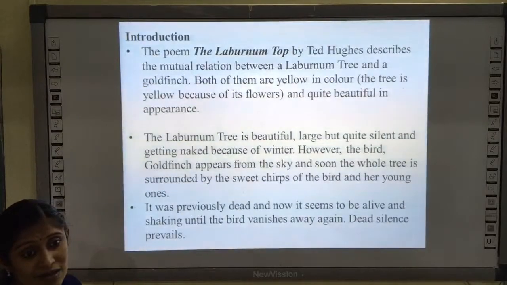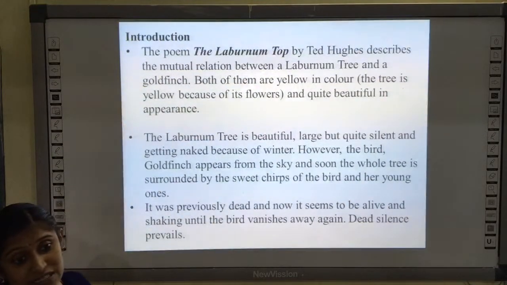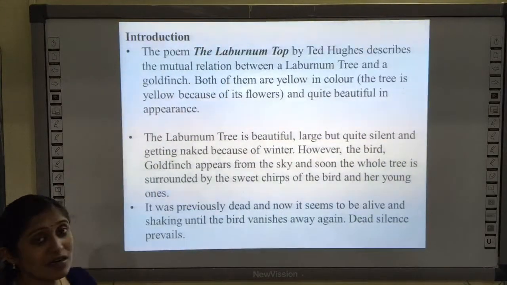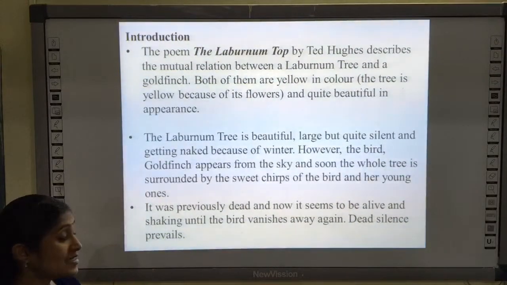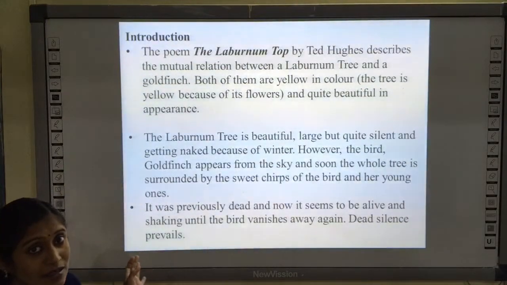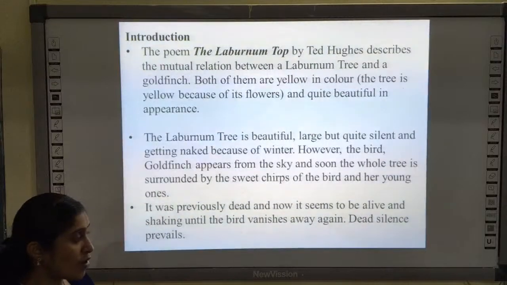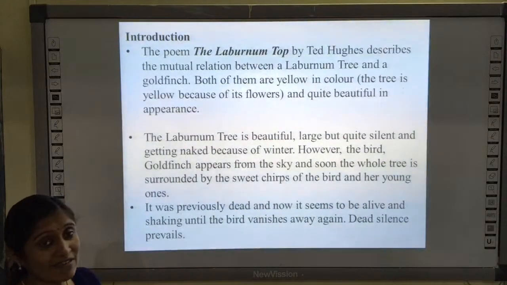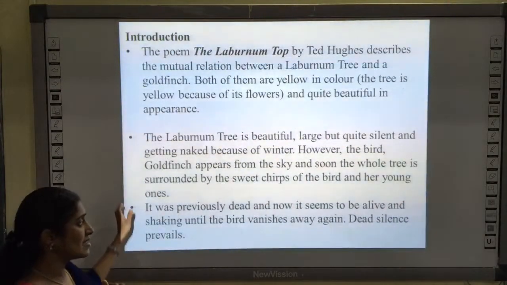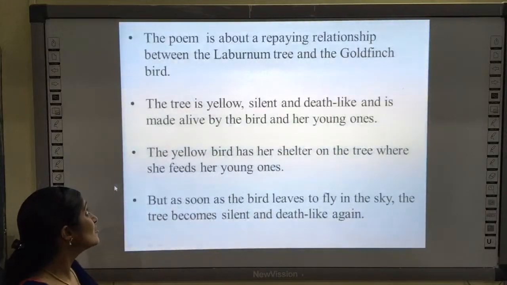So as the bird comes, the tree seems to be alive and shaking until the bird vanishes away again. Dead silence prevails. Okay, so until the bird goes away, the tree is full of energy, full of noise. It looks like a live thing. But once the bird goes, again the tree becomes dead, or the silence comes over the tree.